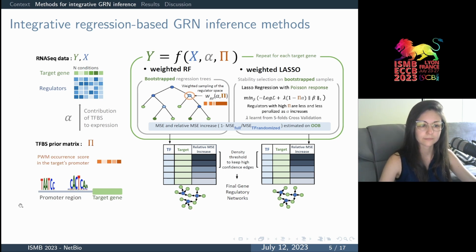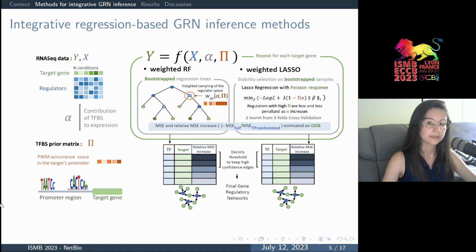regulatory networks. In both methods, the extent to which TF binding site information is used during model estimation relative to gene expression is tuned by the parameter alpha, which is a crucial parameter of the method. At alpha equal 0, gene expression alone is used. At alpha equal 1, gene expression is used, but the inference of interactions is limited to the interactions that are supported by a binding motif.